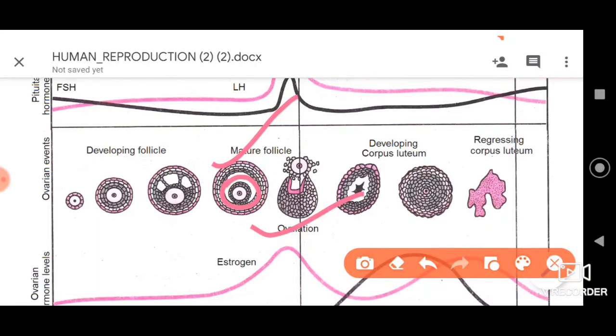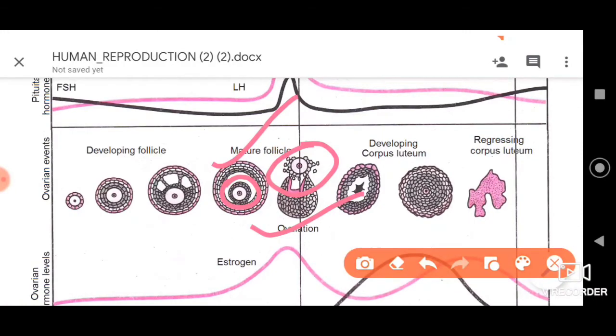So after the 11th day also it may occur, or after the 14th day till the 16th or 17th day also it may occur in a few cases. But in general we can find ovulation occurring on the 14th day, dear friends. So let me tell you now, the mature follicle which is present will release the egg or the ovum. So that is what we call ovulation.